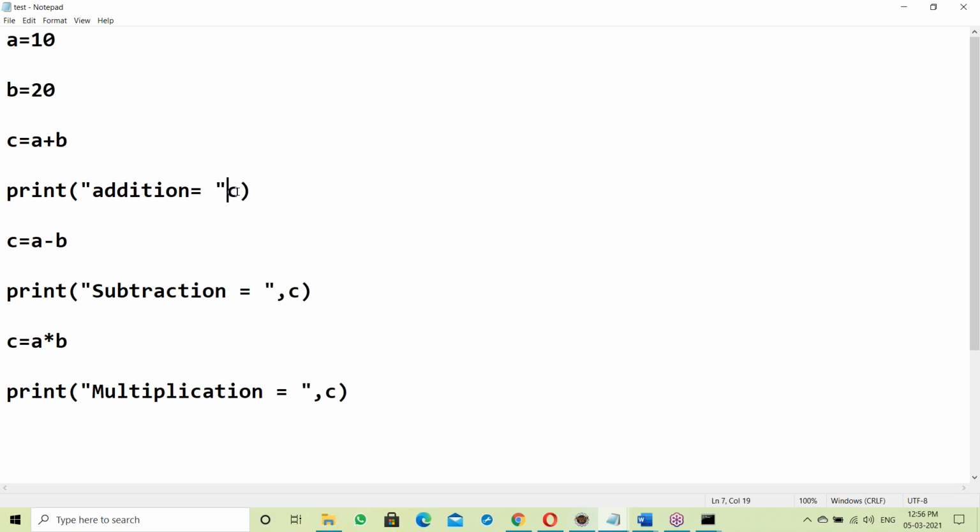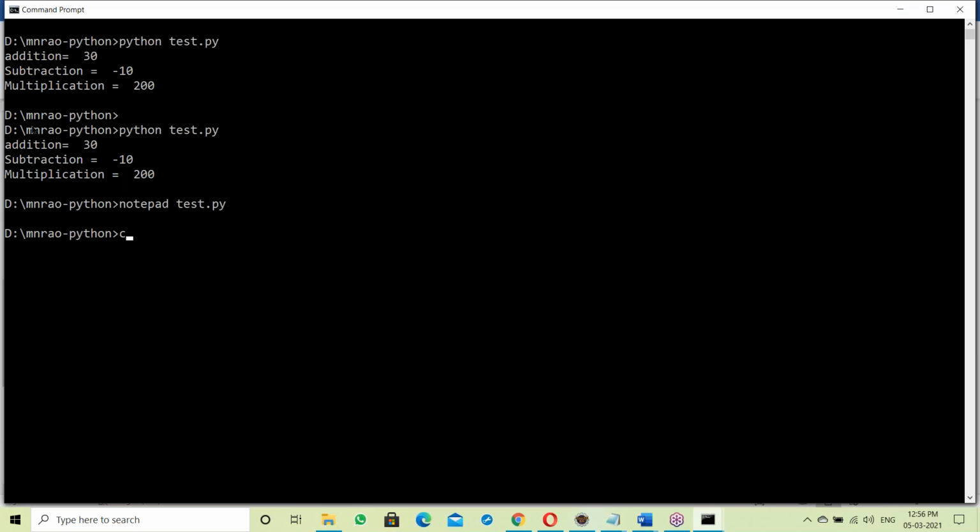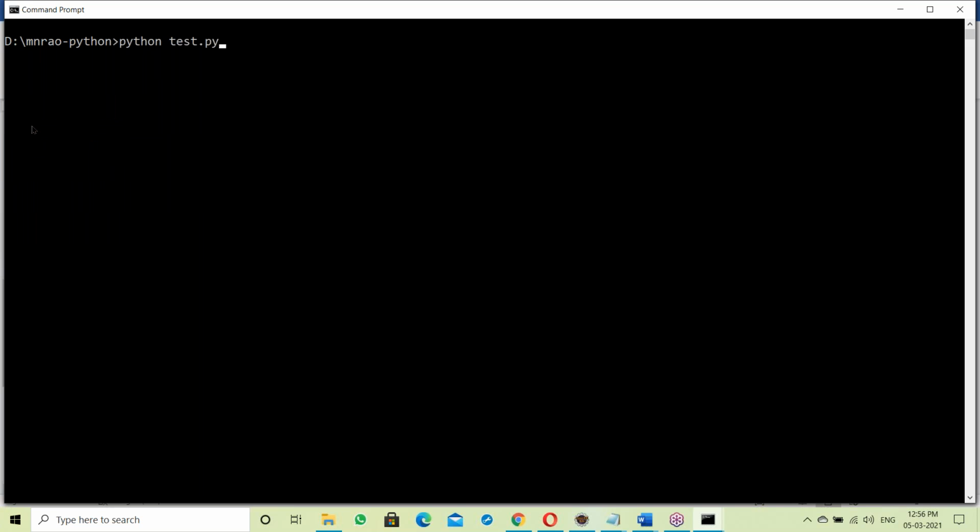Suppose here a comma is missing. What happens here? Let us see. Yes, we get an error message at that line, and it stops. So once an error comes, it stops. It's not checking the next coming statements. So here it stopped, right?